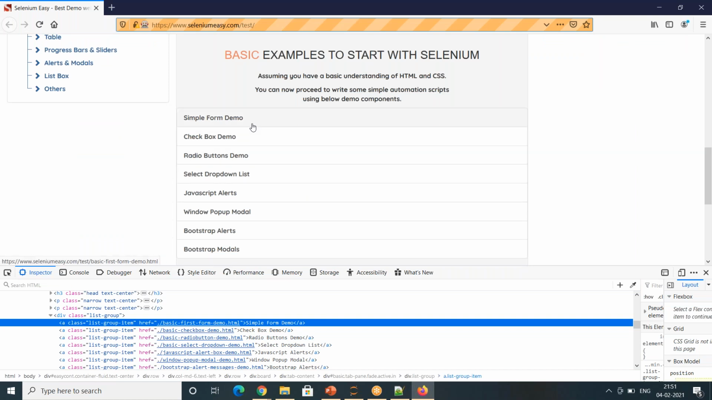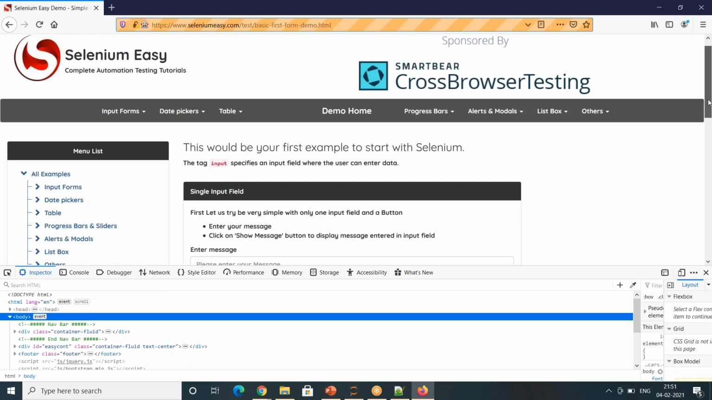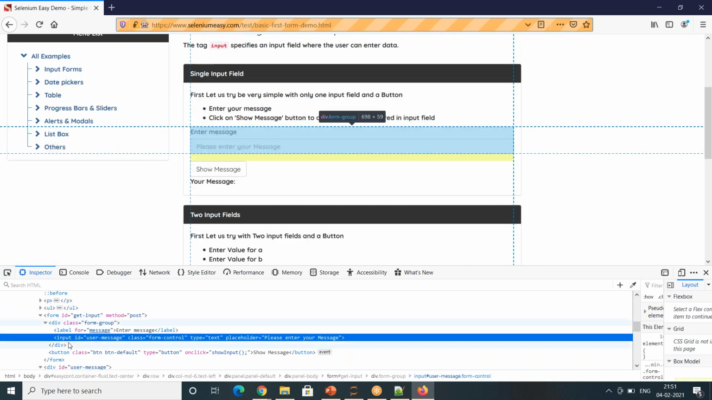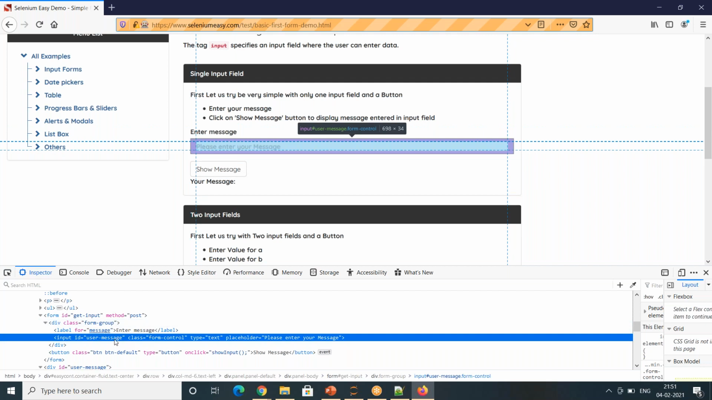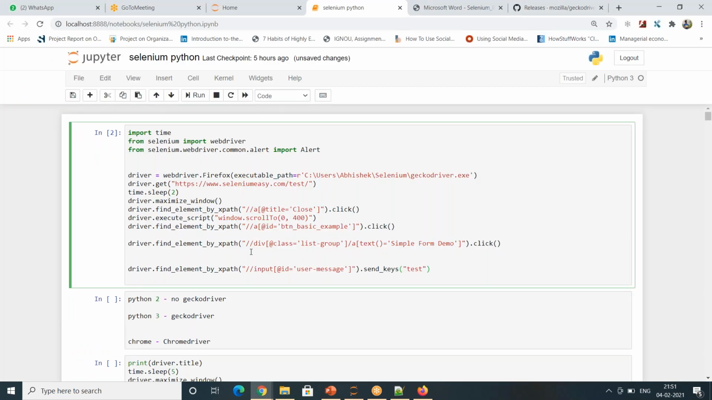So once I click on the simple form demo, okay, I need to pass in this value. So again, I need to figure out what is the XPath. So if you see, I took ID user message. So once I took this, I'm passing the value text. Okay, let me run this and show you.